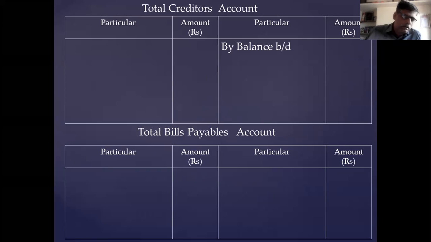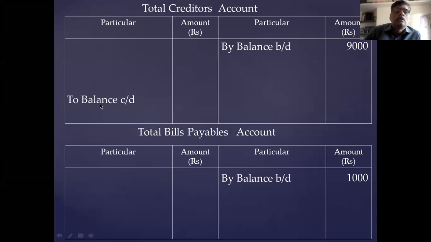Creditors amount is 9,000. Then bills payable by balance brought down, 1,000 is there, opening balance. Then you write the closing balance. To balance carried down, creditors amount is 1,500. Then bills payable closing balance, by balance carried down 200. Balance recorded. Then go to cash book.